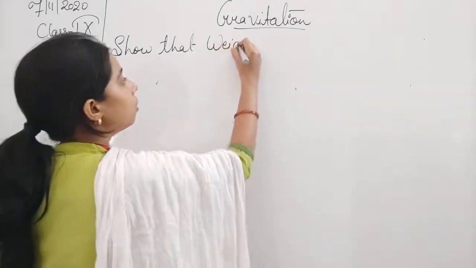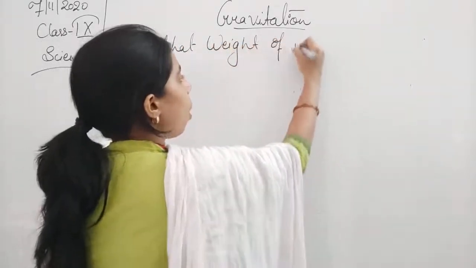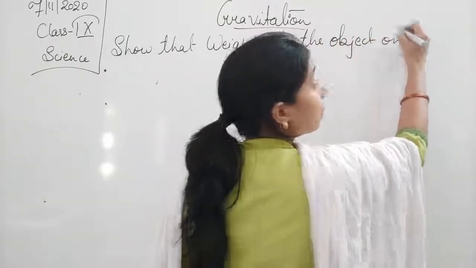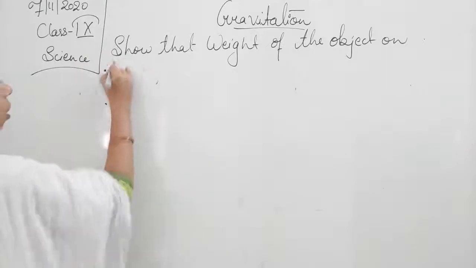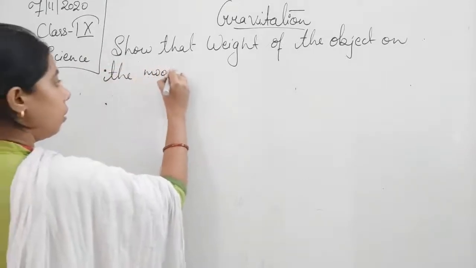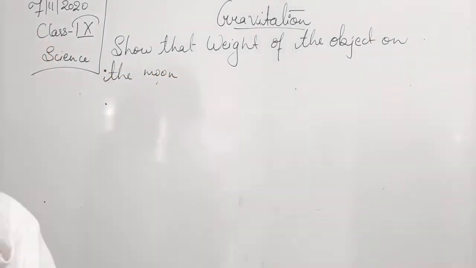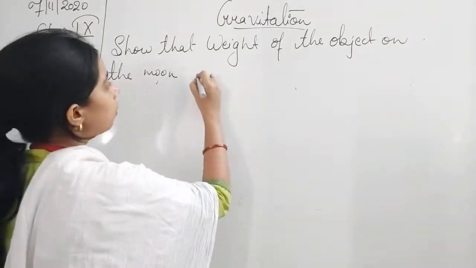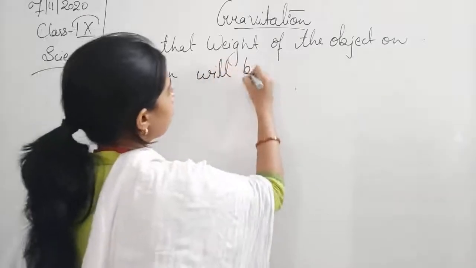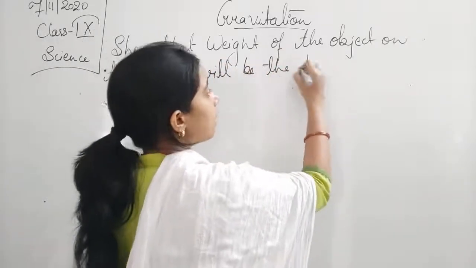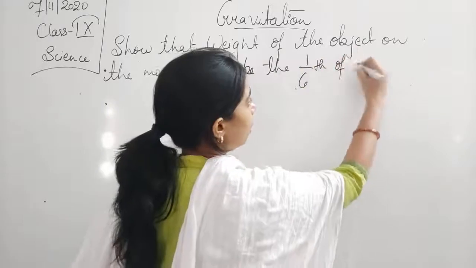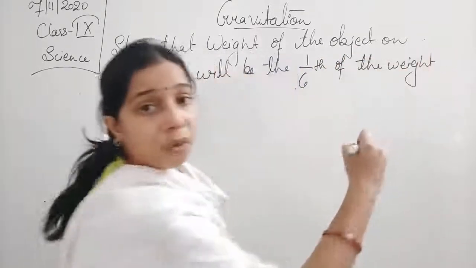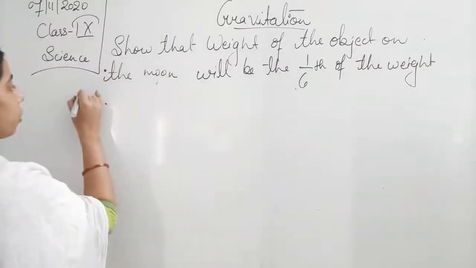Show that the weight of the object on the moon will be 1/6 of the weight of the object on earth.